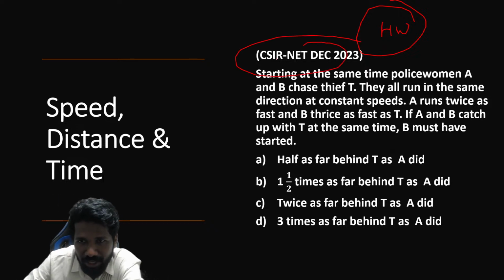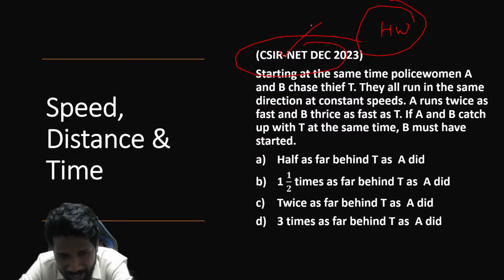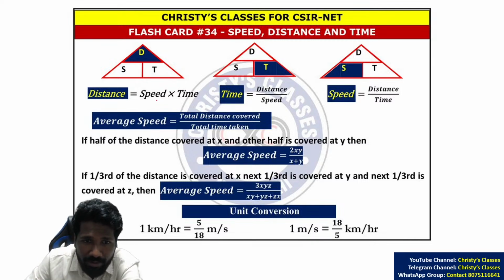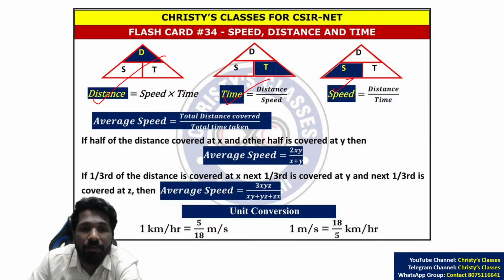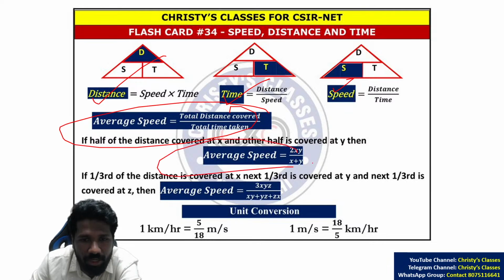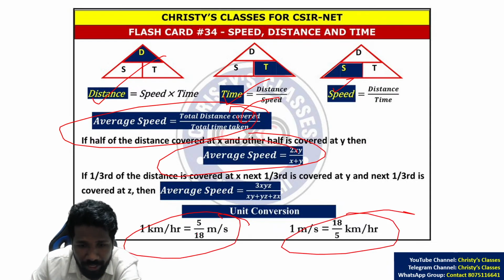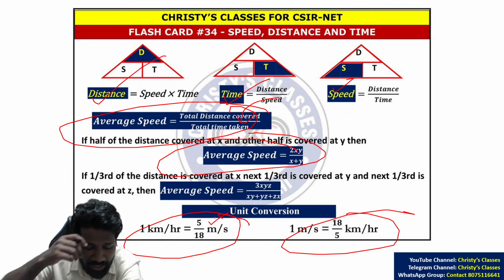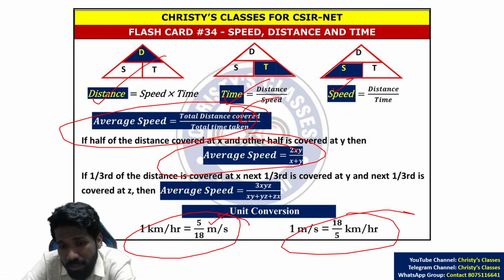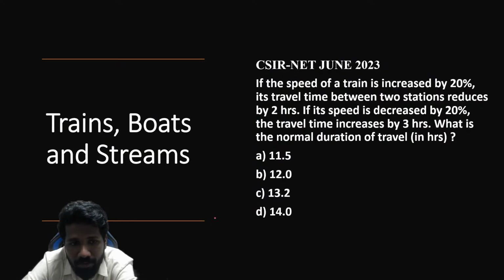इसका भी solution चाहिए तो December 2023 playlist देखिए. So speed, distance, time important है. Basic theory: स्पीड का फॉर्मूला, डिस्टेंस का फॉर्मूला, टाइम का फॉर्मूला, एवरेज स्पीड का शॉर्टकट फॉर्मूला एंड एवरेज स्पीड का कॉन्सेप्ट. ये कन्वर्शन ऑफ यूनिट्स ये इंपॉर्टेंट है. Some questions need converting units only, after that only you can solve the question. So please go through that conversion of units.